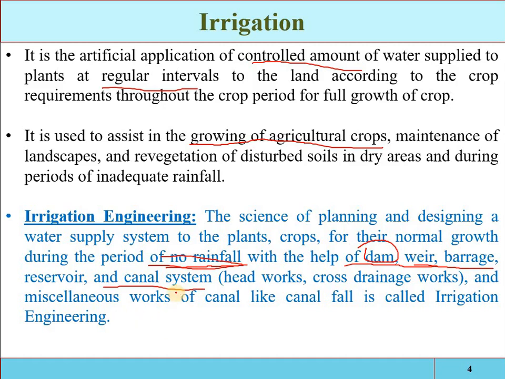What is the natural condition? The natural availability of water with the help of rainfall. So if that is not available, then artificially we have to develop an efficient, low cost and economic system which can act like a natural system. Irrigation engineering also includes the study and design of work in connection with river control and the drainage system of the waterlogged area and the generation of hydroelectric power.